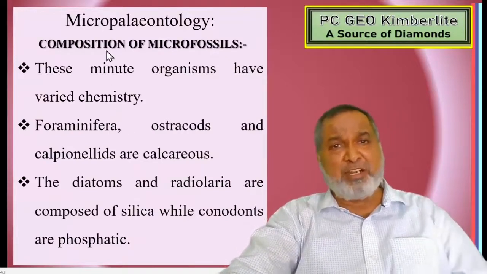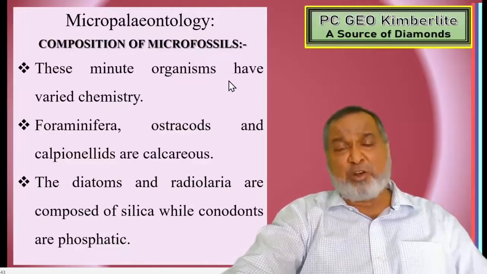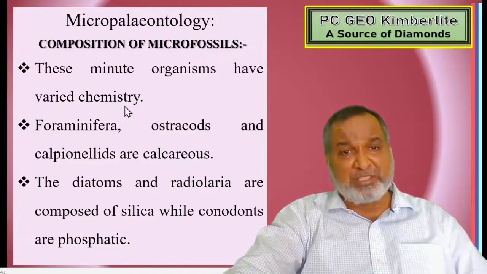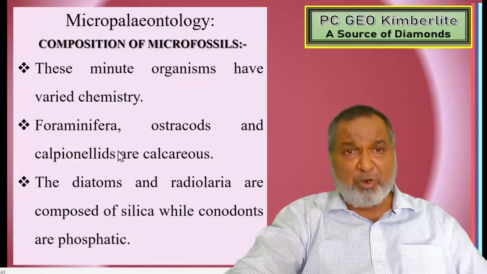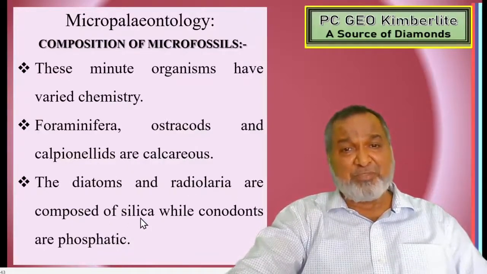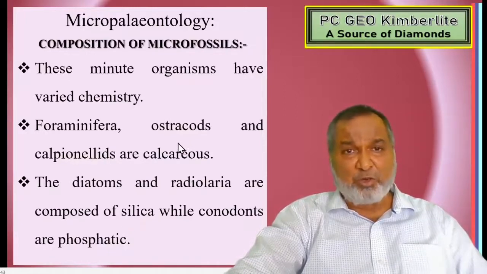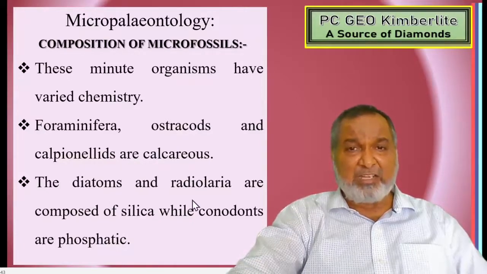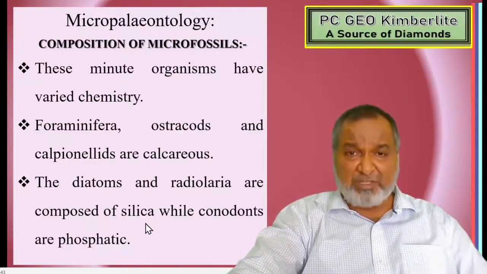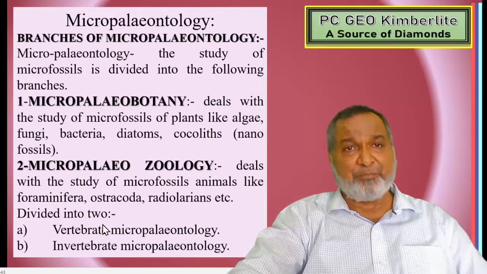Come to the next point, the composition of microfossils. What will be the composition? These minute organisms have varied chemistry. Foraminifera, ostracods and calpionellids are calcareous. Diatoms and radiolaria are composed of silica, while conodonts are phosphatic in composition.